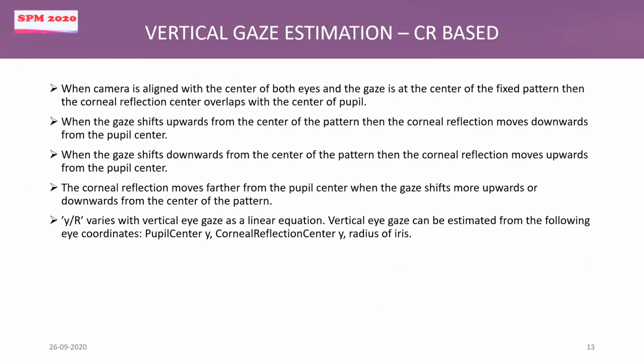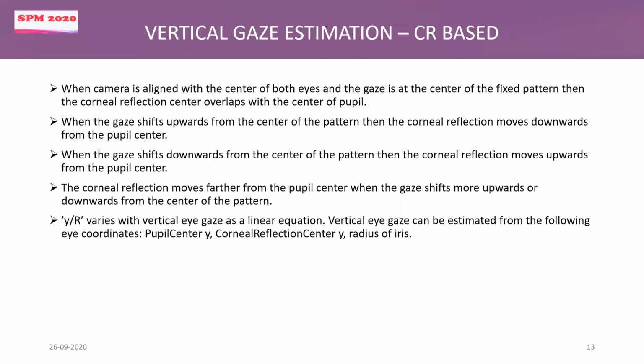We repeated the same experiment for vertical gaze estimation. Again, we find a similar pattern in vertical gaze estimation. When the person is looking straight at the center of the pattern, the corner reflection is overlapping with the center of the pupil. When the person is looking up, the corner reflection is moving down, and when the person is looking down, the corner reflection is moving up.